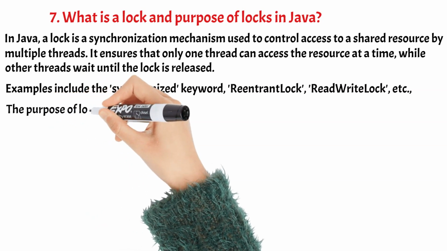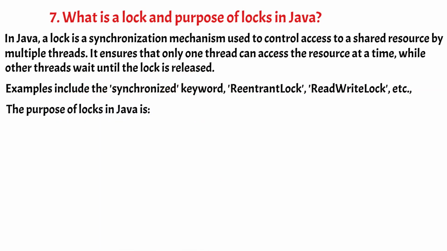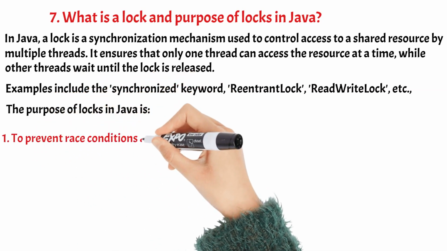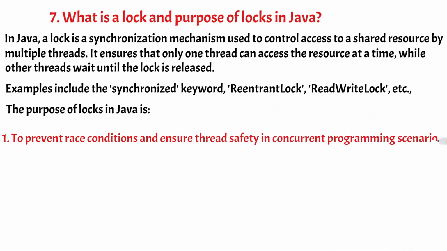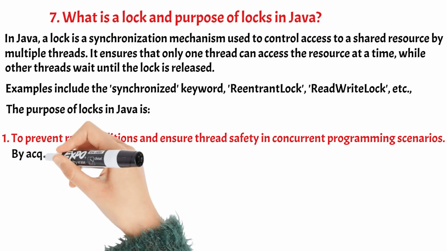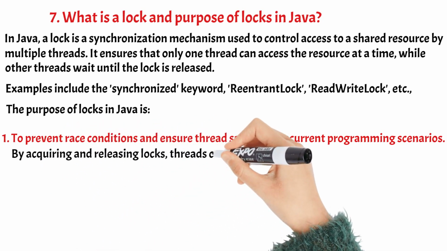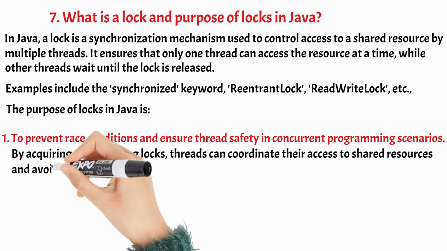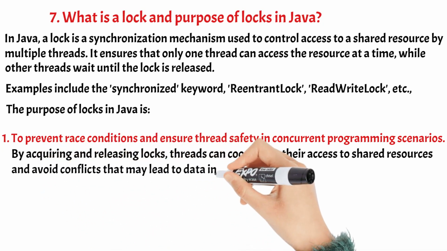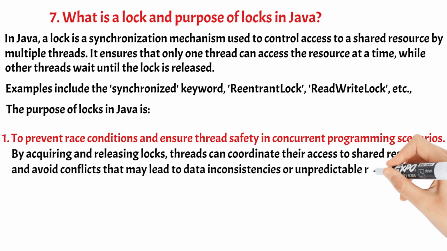The purpose of locks in Java is: 1. To prevent race conditions and ensure thread safety in concurrent programming scenarios. By acquiring and releasing locks, threads can coordinate their access to shared resources and avoid conflicts that may lead to data inconsistencies or unpredictable results.